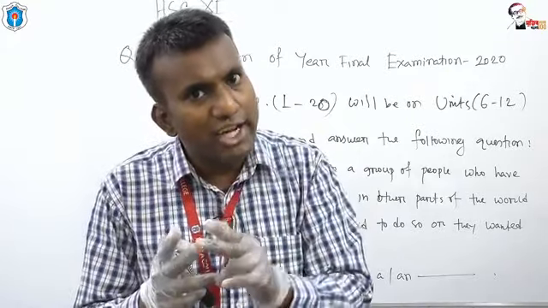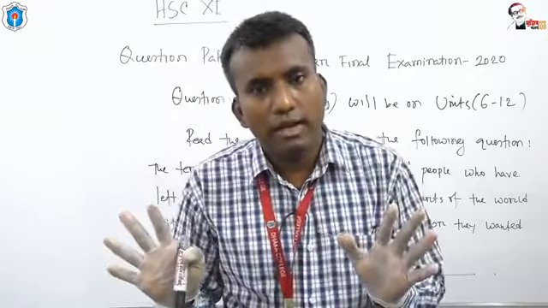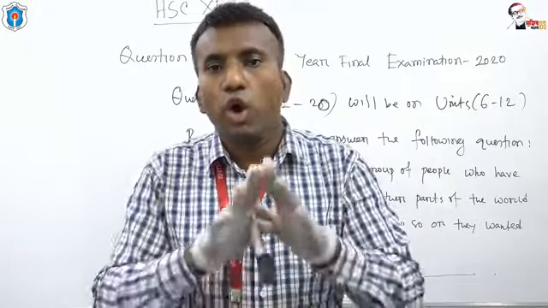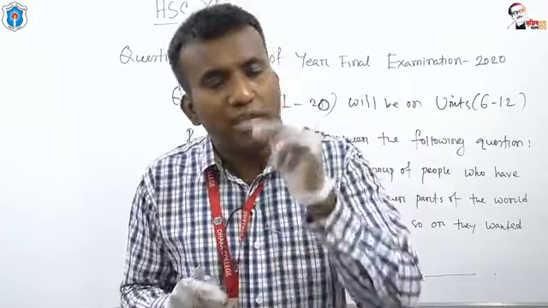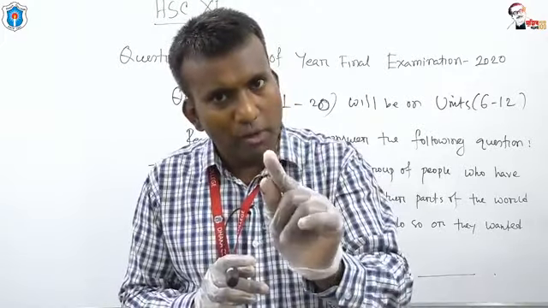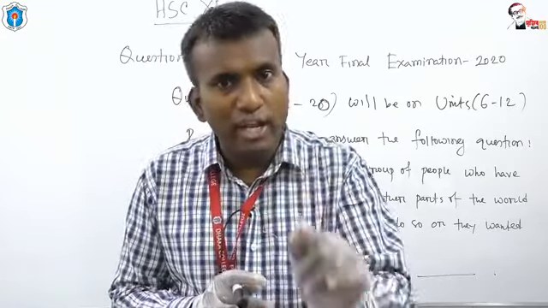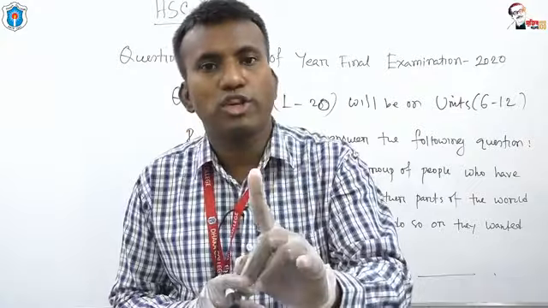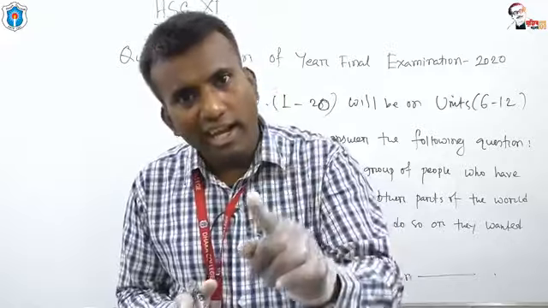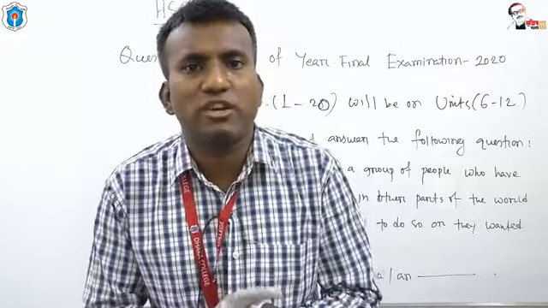So 20 questions, 20 small passages or 20 texts. Okay, it should be clear to you that the whole passage of your English for Today book will not be given. One small passage, one question. There will be one small passage, and depending on one small passage, one question will be given. A passage may consist of 1 line, 2 lines, 3 lines. Okay, very small passages or texts will be given.